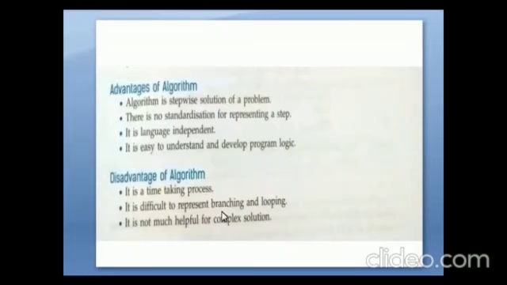It is difficult to represent branching and looping, where we have to check the condition yes or no, and how to repeat the steps again and again. So it is very difficult to represent. These are the advantages and disadvantages of algorithms.